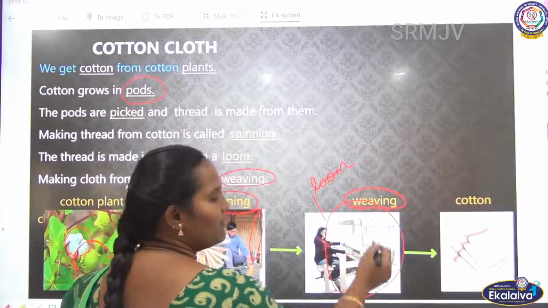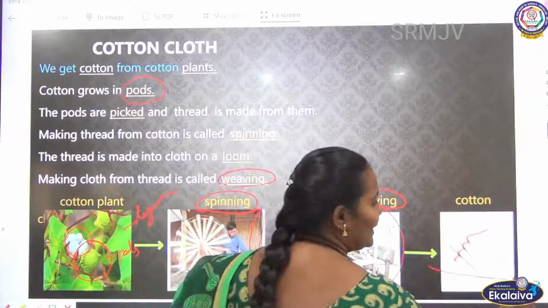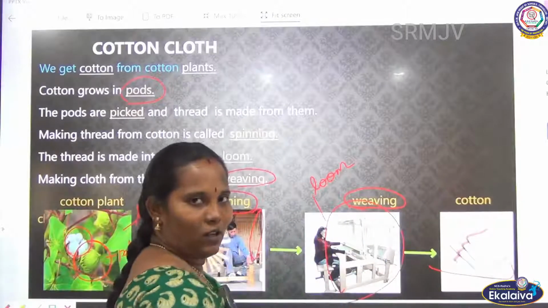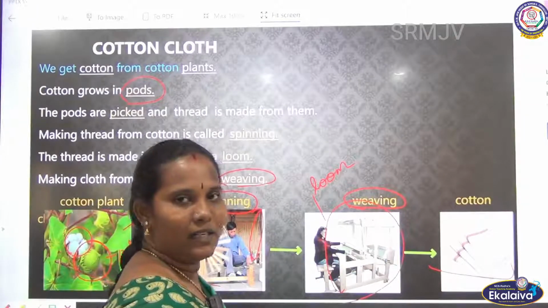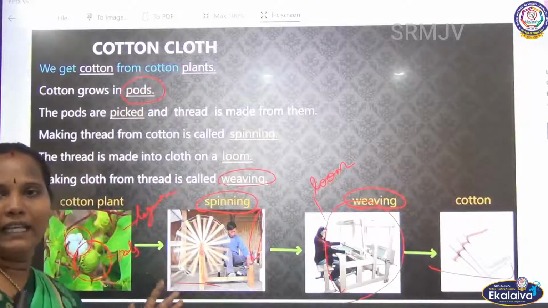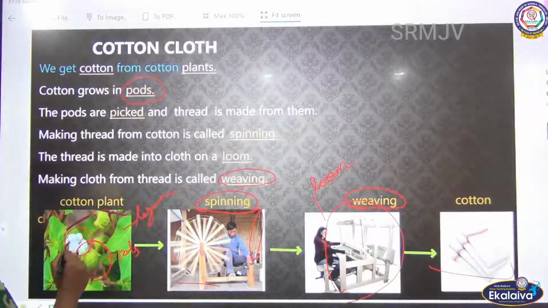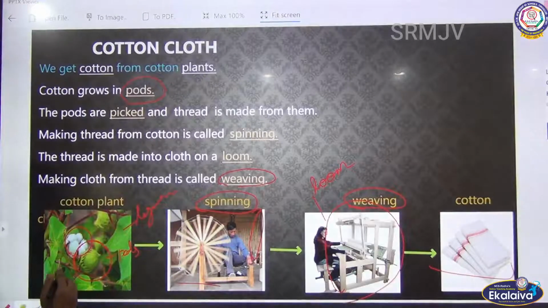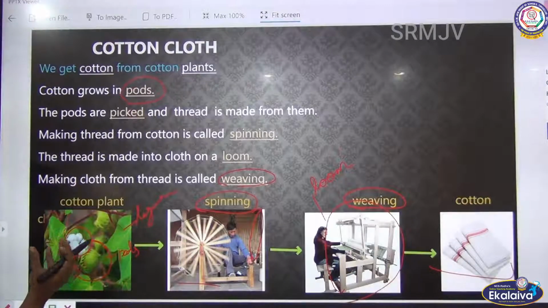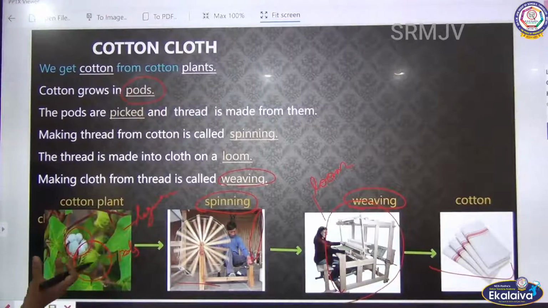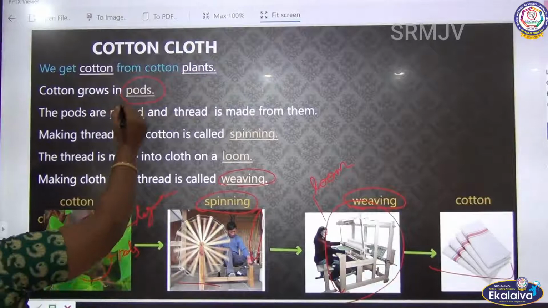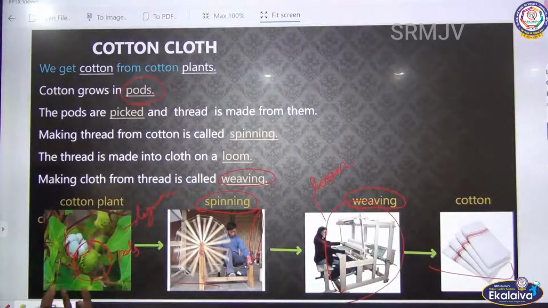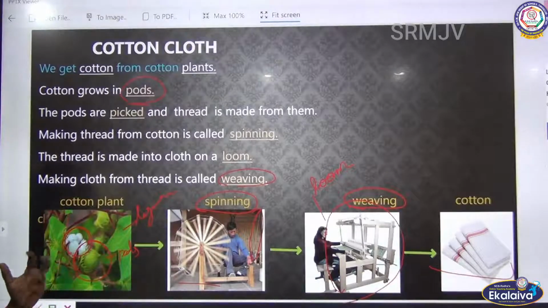Okay. After the weaving only we can get this pure cotton cloth, isn't it? Are you clear, children? See, how do we get the cotton plants? We are getting the cotton from the cotton plants, we know very well. This cotton plant has buds, like a vegetable, no? But it is not a vegetable, actually it is called the pods. Pods means inside the pods only it has fluffy soft white cotton.